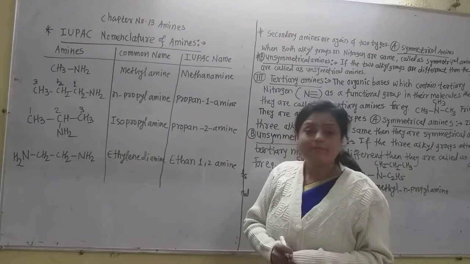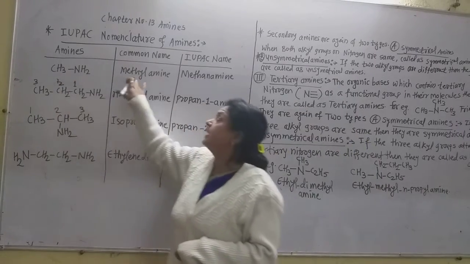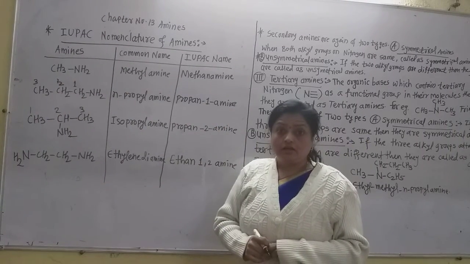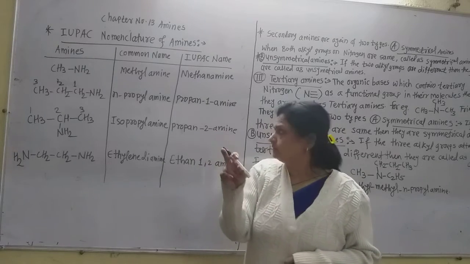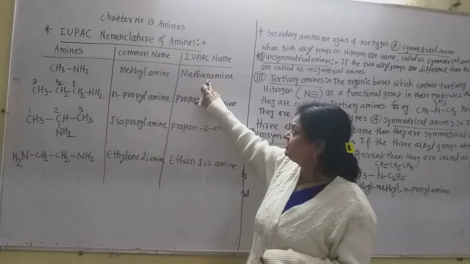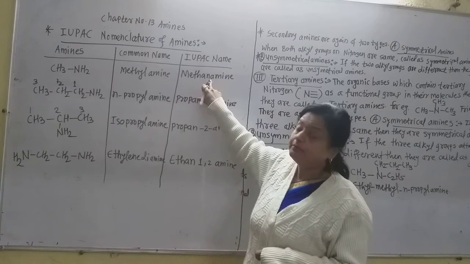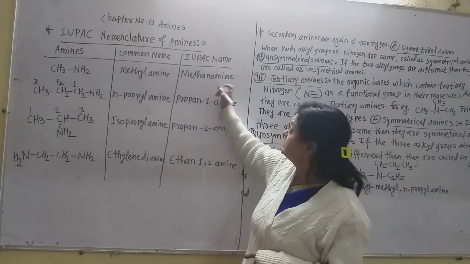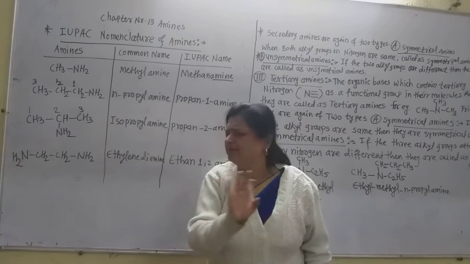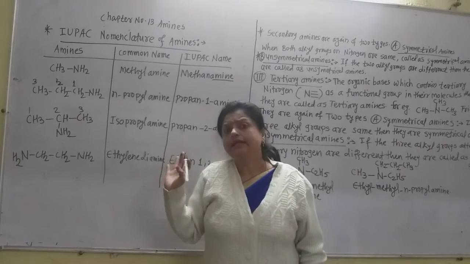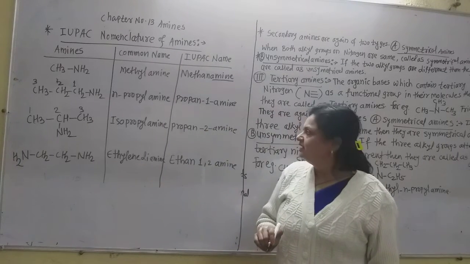The common name is methylamine, and for the IUPAC name you only replace the E of the alkane. Remember, methane, M-E-T-H-A-N-E: the suffix E is replaced by the word amine. Only E is replaced by amine. Very simple to give the IUPAC name of amines. So it is methanamine.